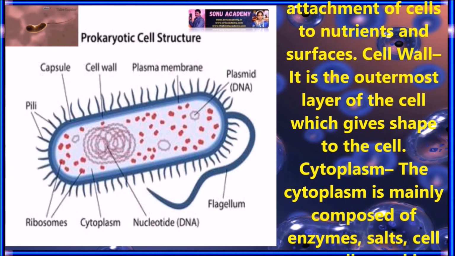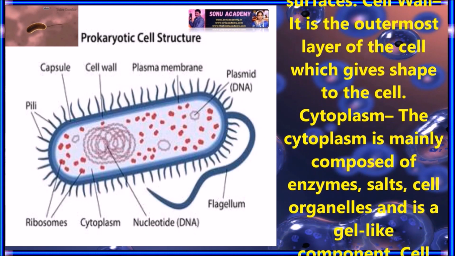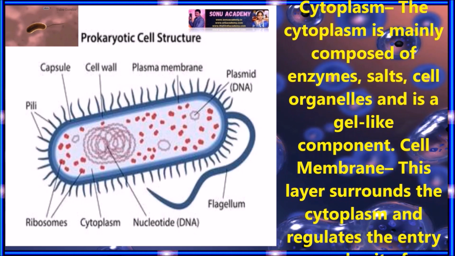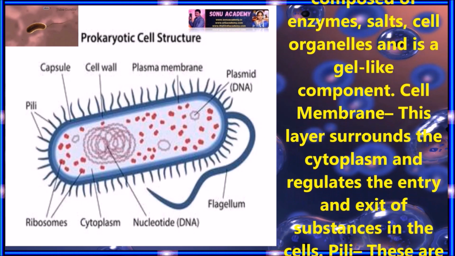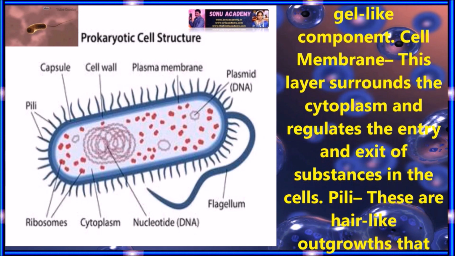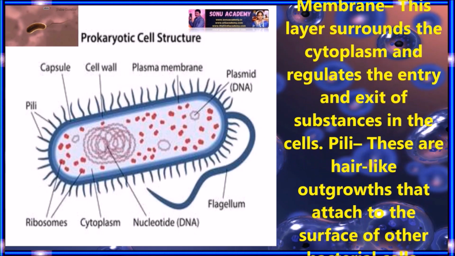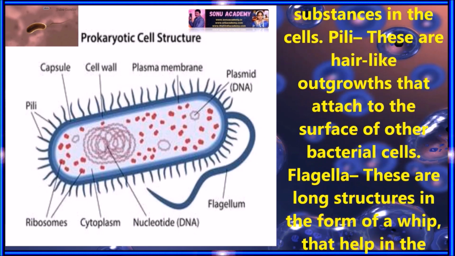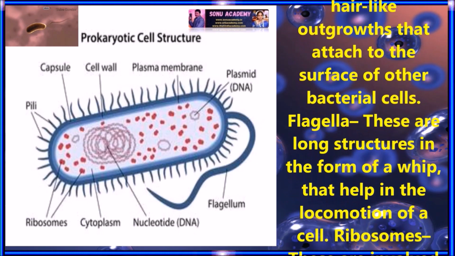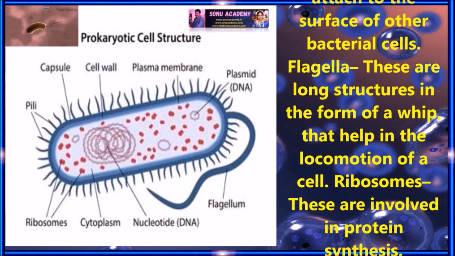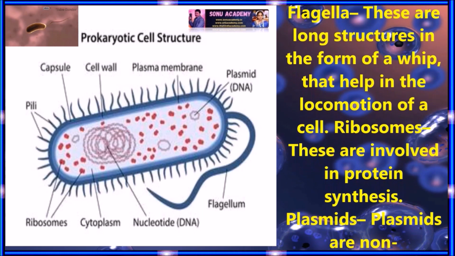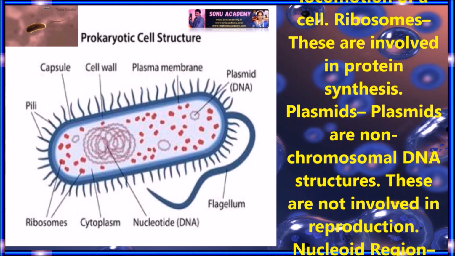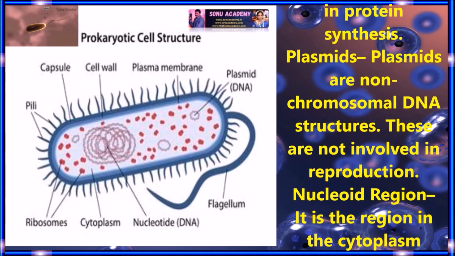Cell wall: the cell wall is the outer layer of the cell which gives shape to the cell. Cytoplasm: cytoplasm is mainly composed of enzymes, salts, and cell organelles, and is a gel-like component. Cell membrane: this layer surrounds the cytoplasm and regulates the entry and exit of substances in the cell. Pili: these are hair-like outer growths that attach to the surface of other bacterial cells. Flagella: these are long, whip-like structures that help in the locomotion of a cell. Ribosomes: they are involved in protein synthesis.